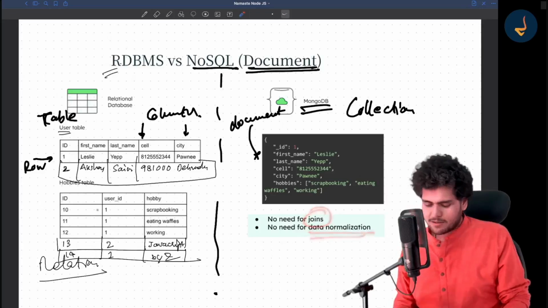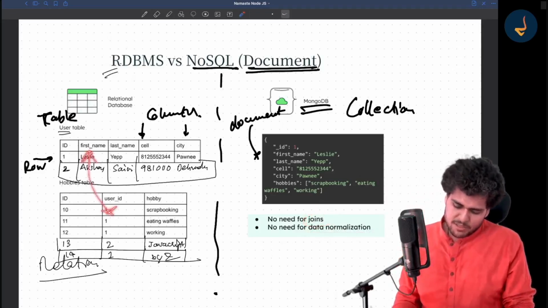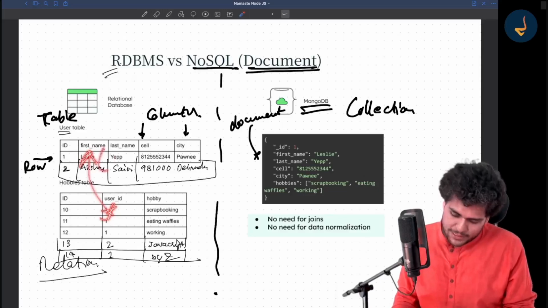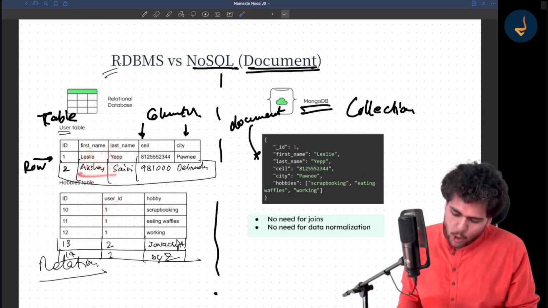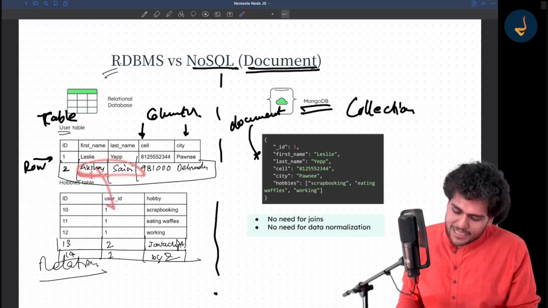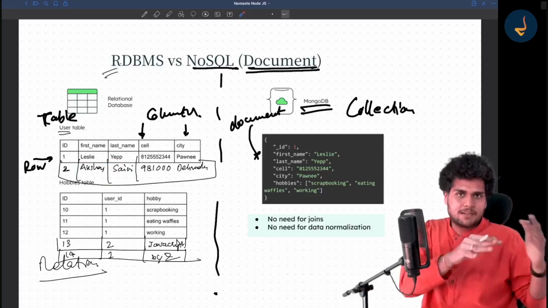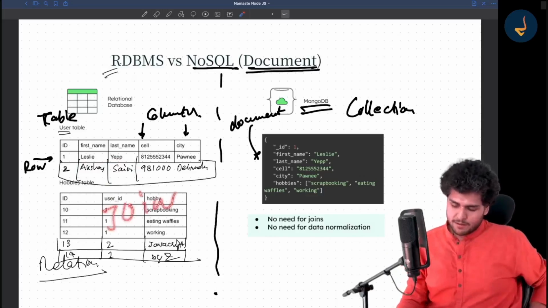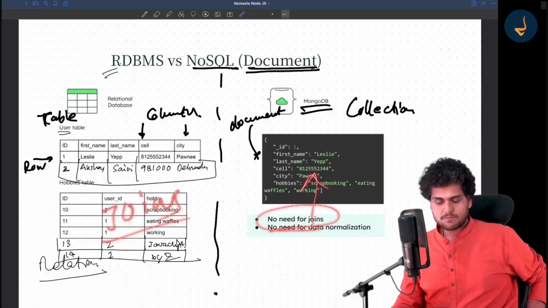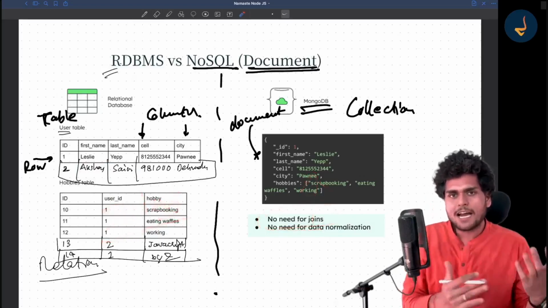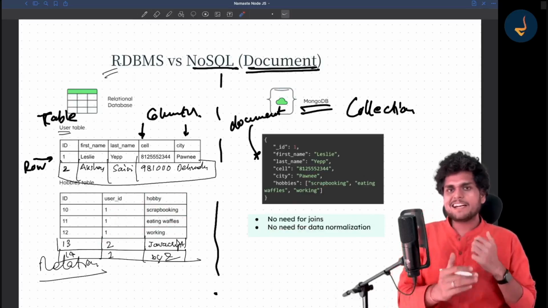You don't need joins. So suppose you want to get the hobby of Akshay Saini, you basically have to join two tables, get the data and send it back, right? So you use joins over here. Here you don't need joins, and you will see how we can get the data and do a lot of stuff.